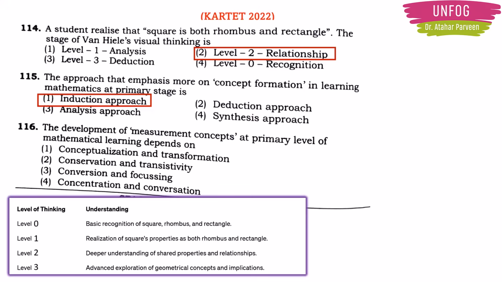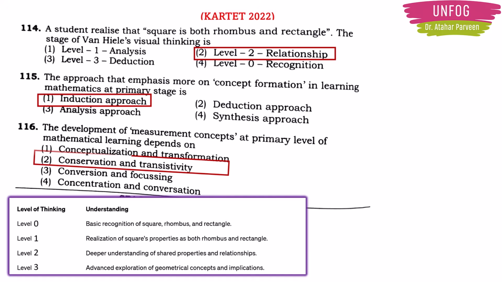So, what should be the correct answer? It should be conservation and transitivity. Why am I giving this option 2 here? Because see, development of measurement concepts at the primary stage actually requires these 2 terms. One is conservation, another is transitivity. Conservation means understanding that quantity remains the same in spite of a change in shape or position.